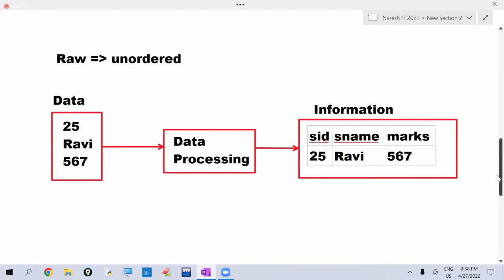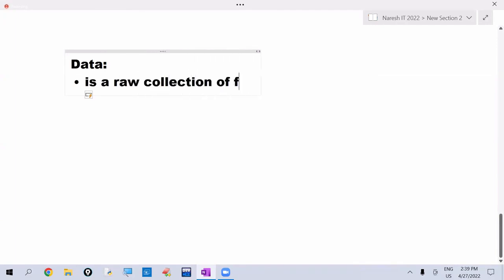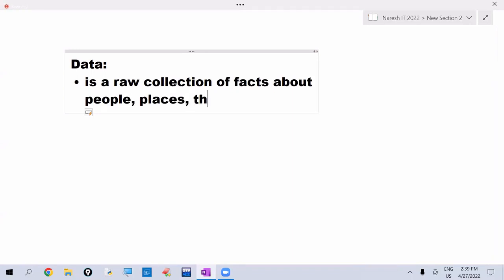So finally, the conclusion is, what is data? Data is a raw collection of facts about people, places, or things, etc. We are calling that the data.